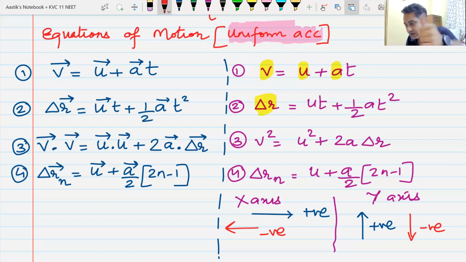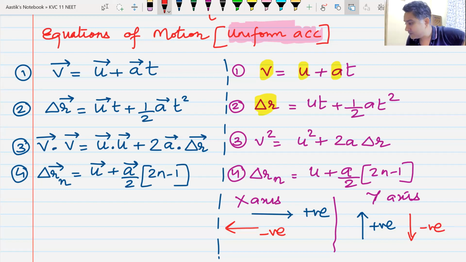Acceleration due to gravity. Have you heard about this? Sometimes you might have seen in some questions, when a ball is thrown up, they take G as negative, and when the ball is coming down, they take G as positive. Do you remember it? Okay. Some books do it. When the ball is going up, they take G as negative. When the ball is coming down, they take G as positive.